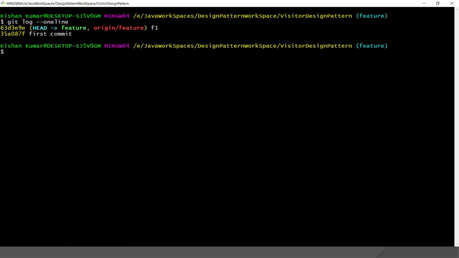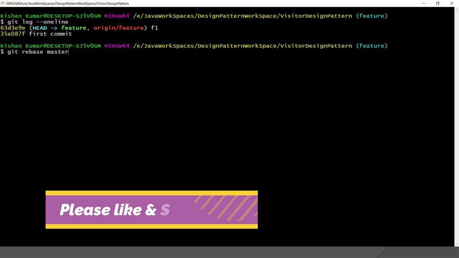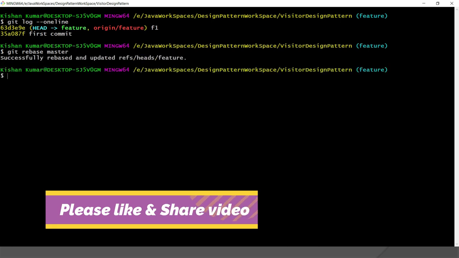Here I'm going to rebase feature from our master branch. So what I'll do is git rebase instead of merge. I'm not going to merge, but I'm going to do rebase. So git rebase master. After that we'll see the difference. Now here you can see the message: successfully rebased and updated reference head of feature.